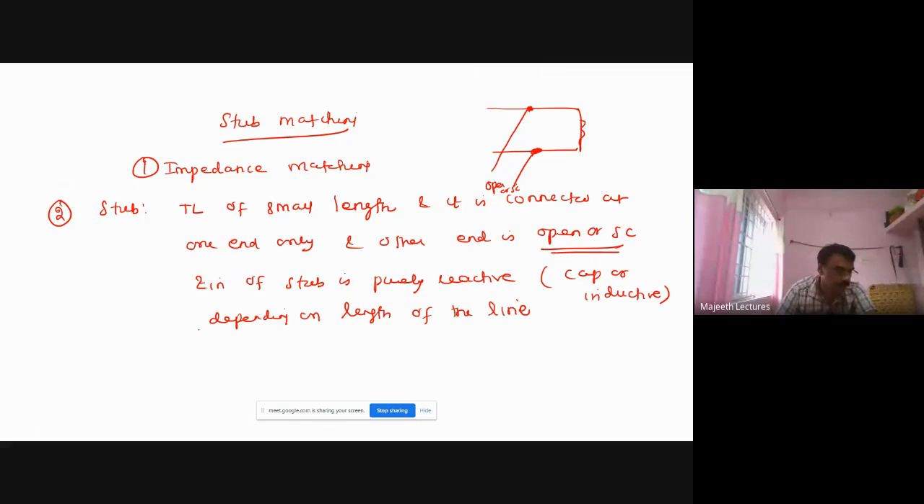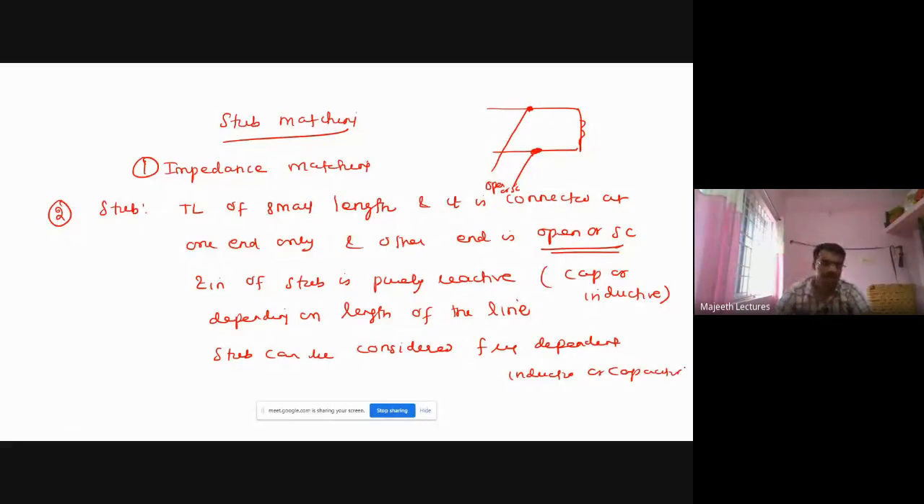Stub can be considered as a frequency dependent inductor or capacitor. So these are all the points you must know whenever you want to work with the stub matching technique. Next, we have two stubs. The stub may be open or short. So short circuit stub first.